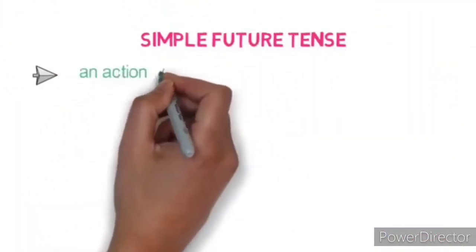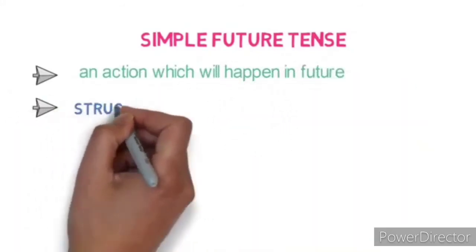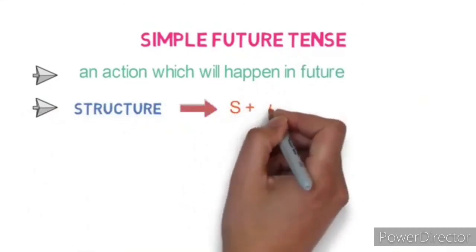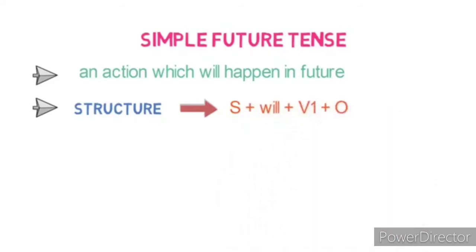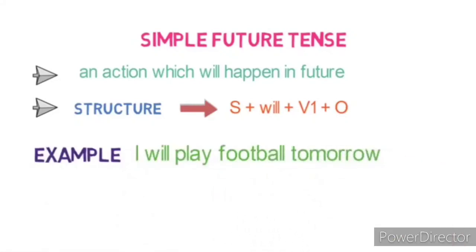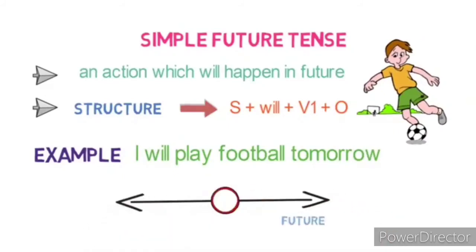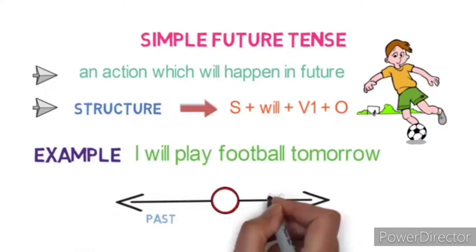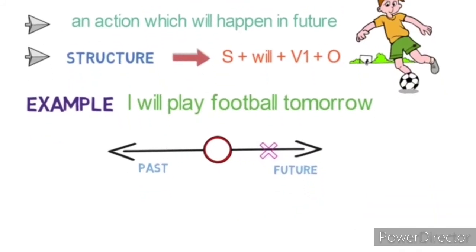Simple future tense. It refers to an action which will happen or occur in future. The structure and the pattern of simple future tense is subject plus will plus verb 1 plus object. For example, I will play football tomorrow. Here, the action refers to something that will happen tomorrow. Look at the timeline here. Future is on the right side of the timeline to denote that the action will happen in future.